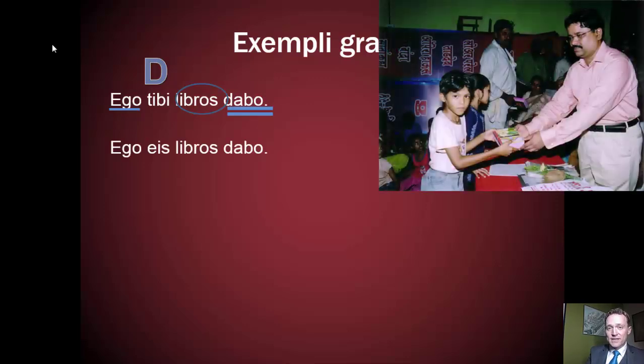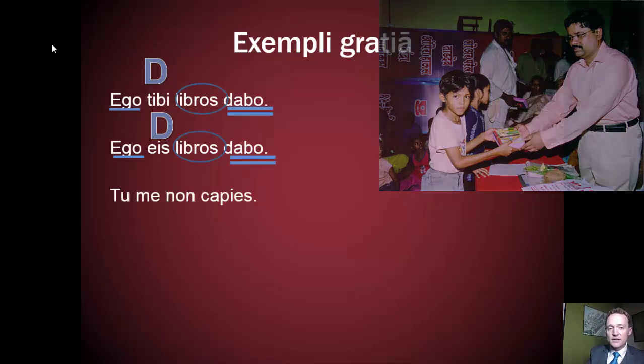I can substitute that form of is, ea, id if I'm not going to give the books to you, but if I'm going to give the books to them. So we see ego, I, eis, to them, libros, the books, dabo, shall give. I shall give the books to them.